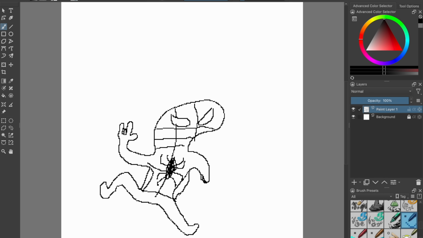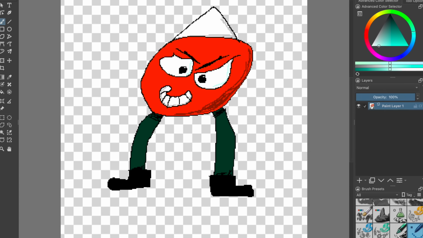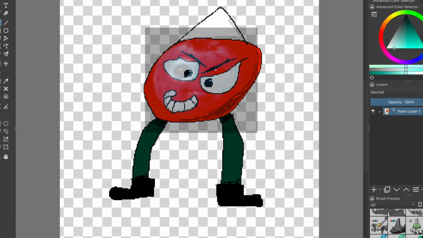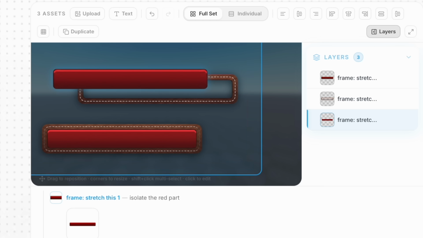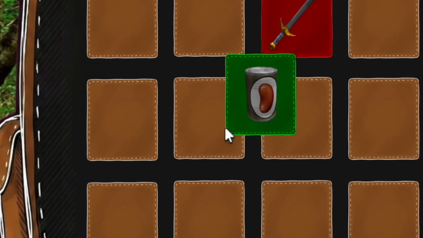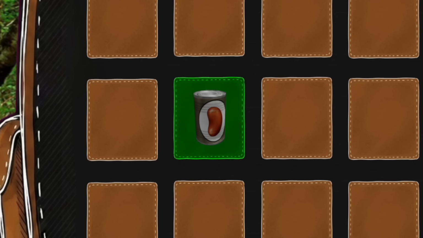So I just opened Krita and started drawing, and I just drew this little red guy. I don't really know what he's supposed to be, maybe a cherry or something? Then I made a health bar in Forge GUI real quick. I also added some beans so that way they could work as a health item later on.